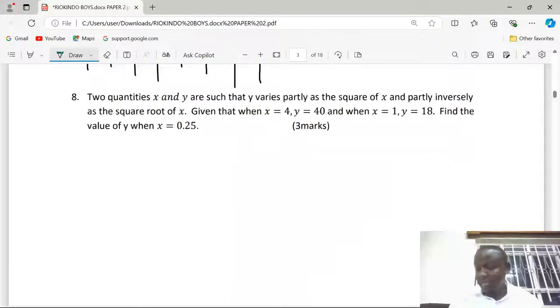Let's get to number 8. A question on variations. For this case, partial variations. Two quantities x and y are such that y varies partly as the square of x and partly inversely as the square root of x. From that statement alone, we can translate the English into mathematics.